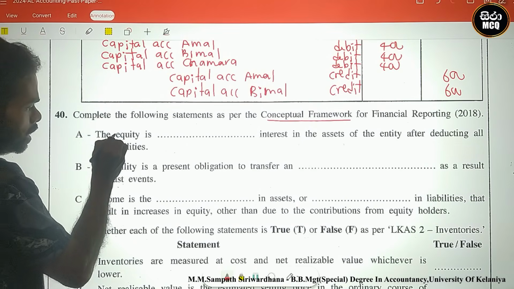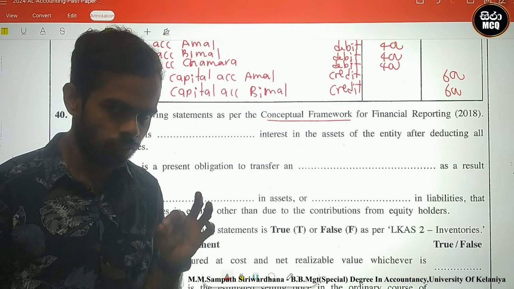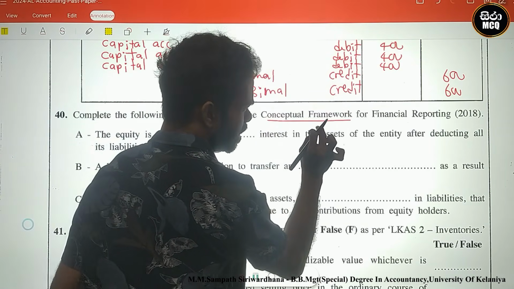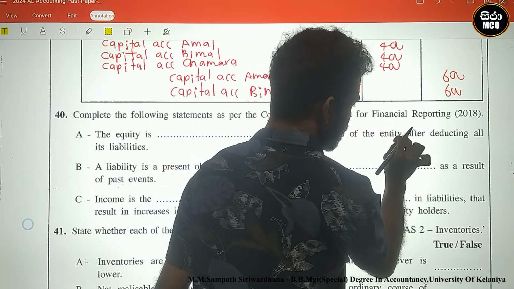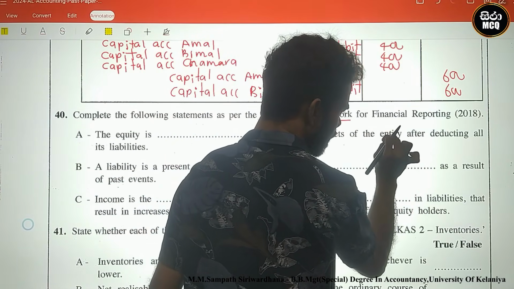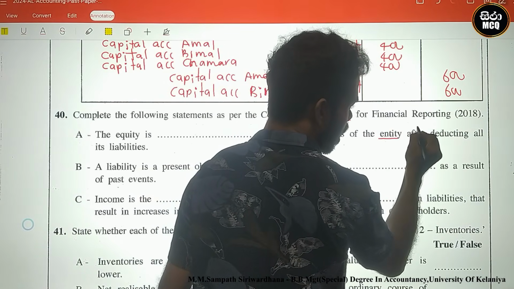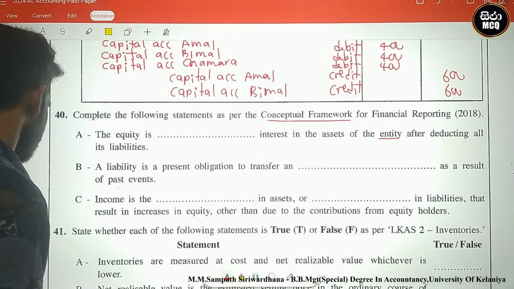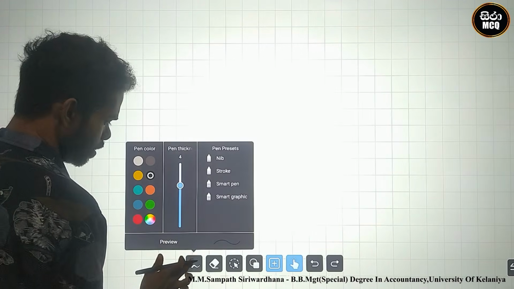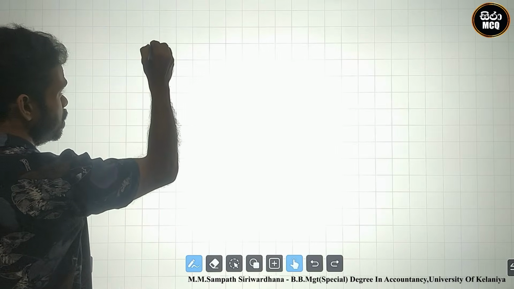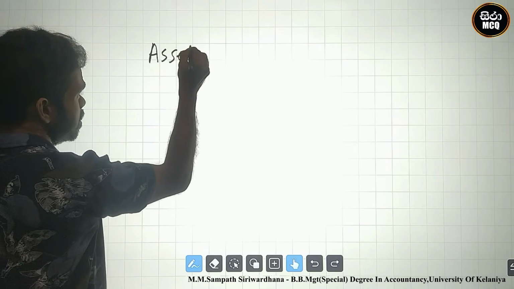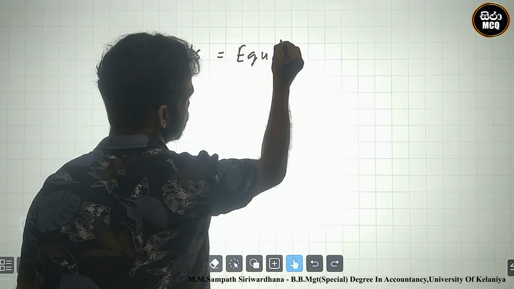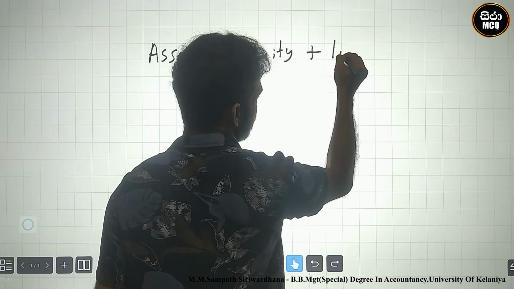Look here, the first one. There is a definition of equity. Equity is blank interest in the assets of the entity after deducting all its liabilities. What is the accounting equation? Assets equal equity plus liabilities.